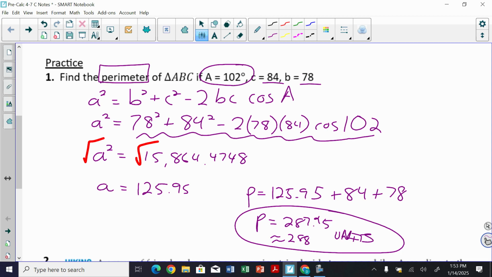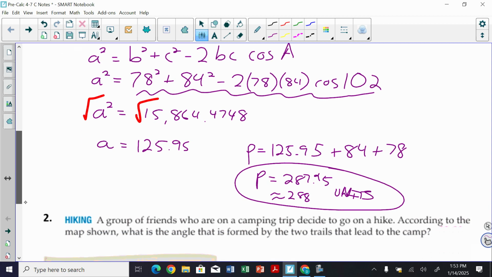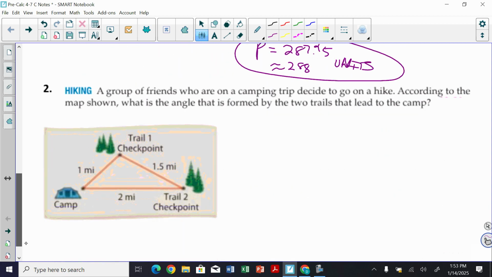That's units. Okay. All right. So that's the little application where they're trying to find the perimeter. We had to use it. All right, so let's do a little story problem here.